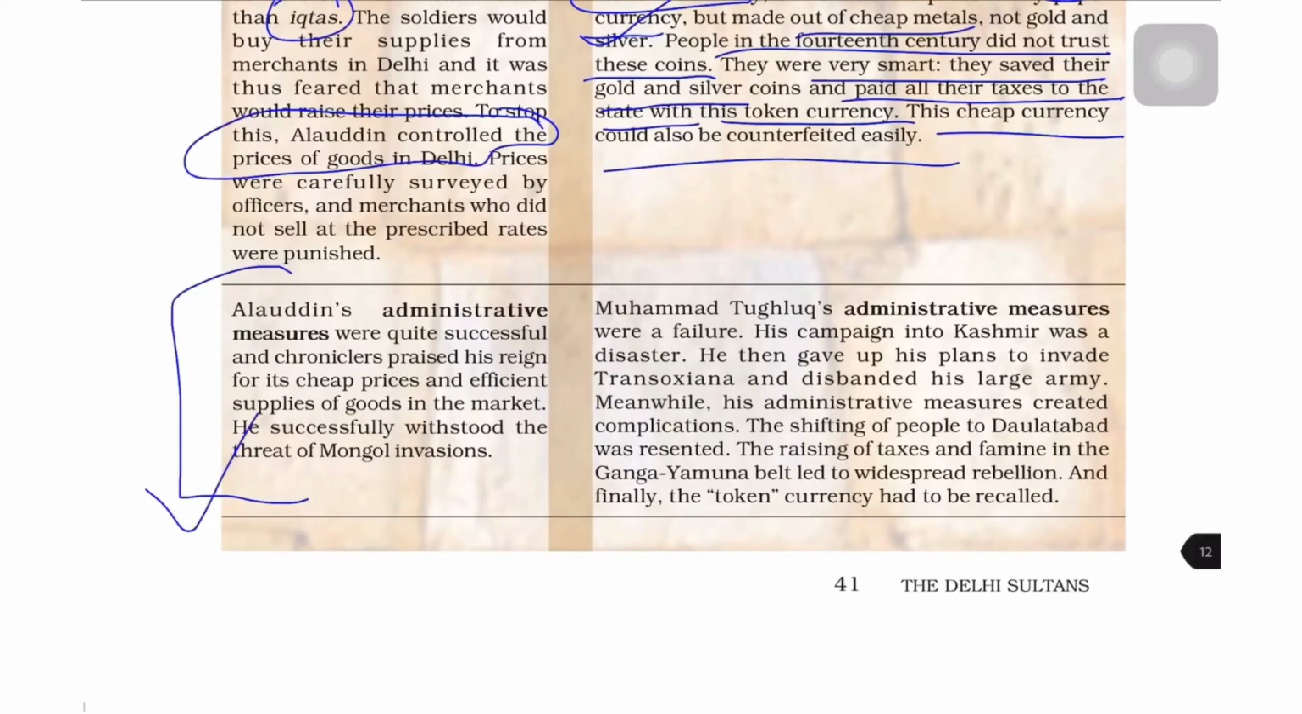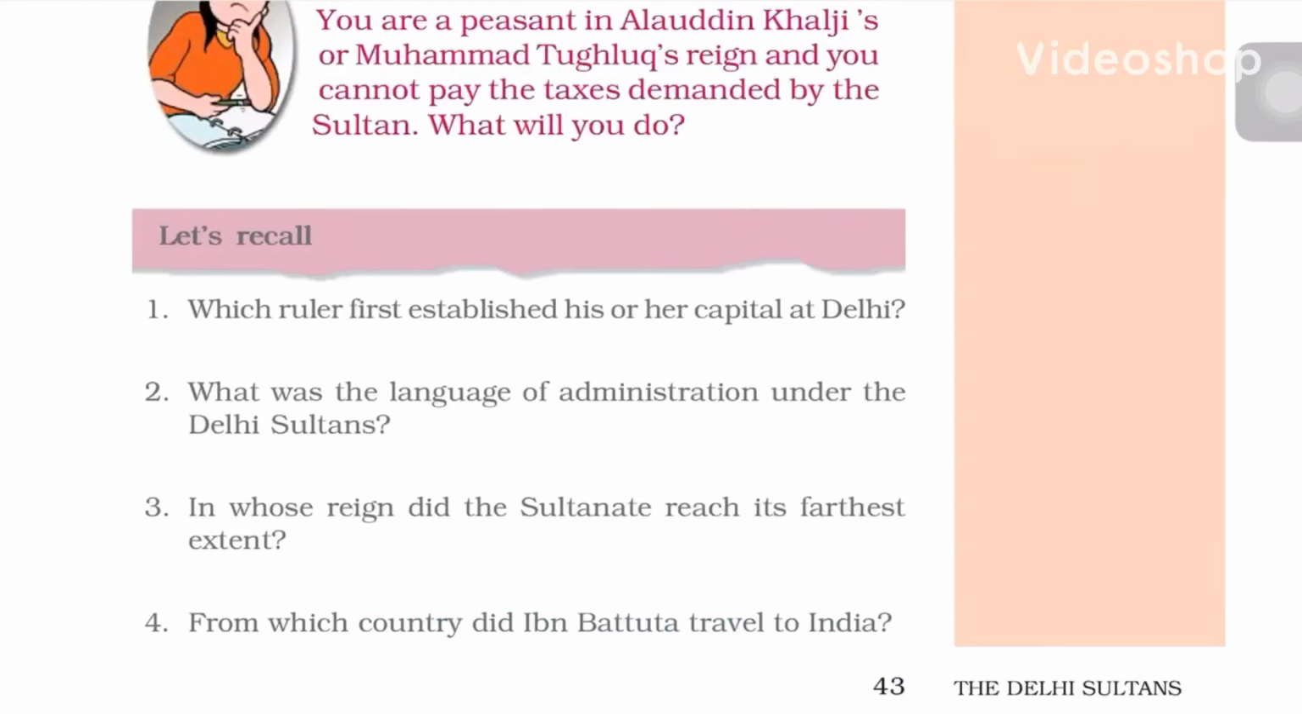However, Muhammad Tughlaq's administrative measures were a failure. His campaign into Kashmir was a disaster. He then gave up his plans to invade Transoxiana and disbanded his large army. Meanwhile, his administrative measures created complications. The shifting of people to Daulatabad was resented. The raising of taxes and famine in the Ganga-Yamuna belt led to widespread rebellion. And finally, the token currency had to be recalled. Let us quickly now solve these questions.